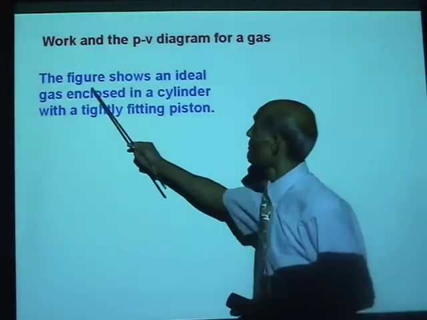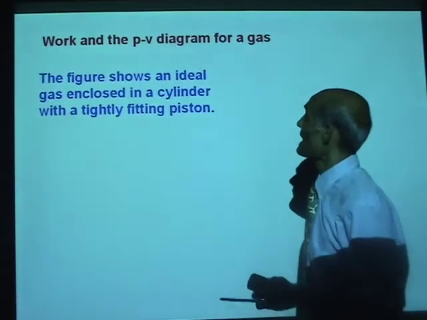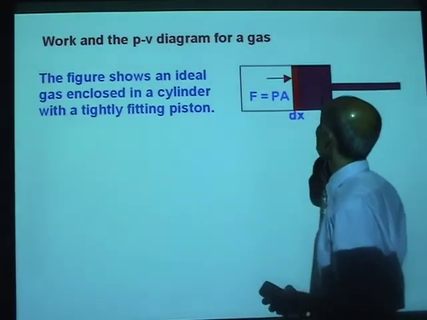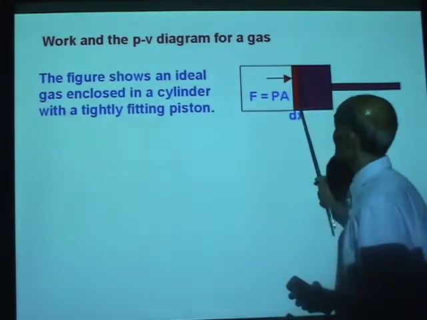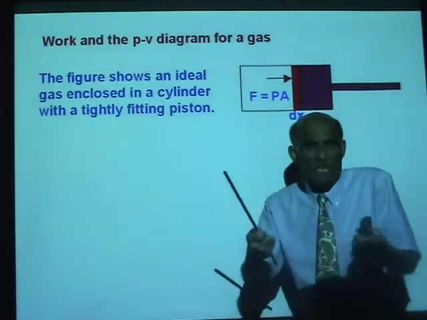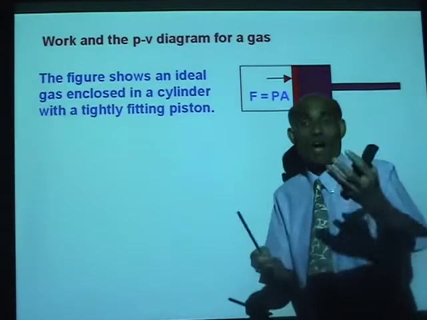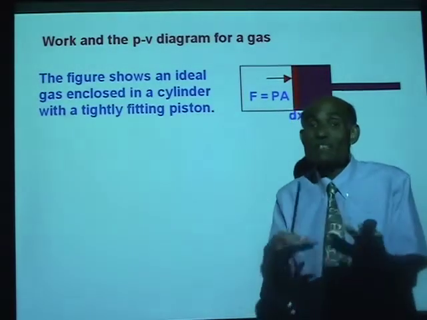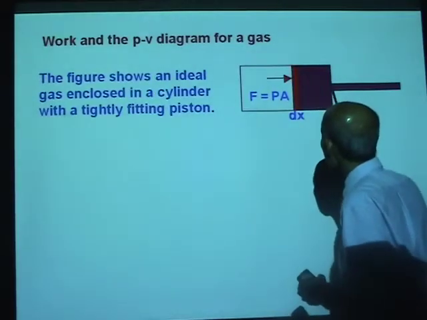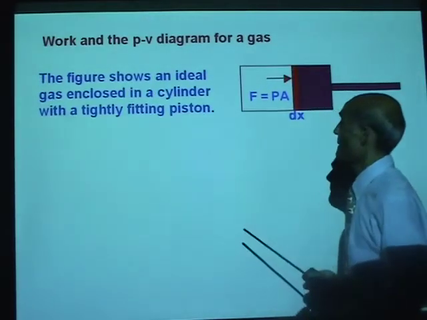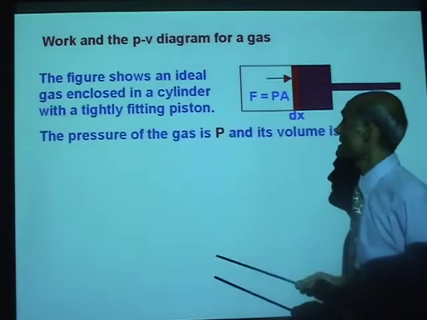Alright. The figure shows an ideal gas enclosed inside a cylinder. Now here I have a cylinder and a piston. Everybody is familiar with that, is that right? Your car has many cylinders and pistons, and there is a gas enclosed inside the cylinder. It's a tightly fitting piston.